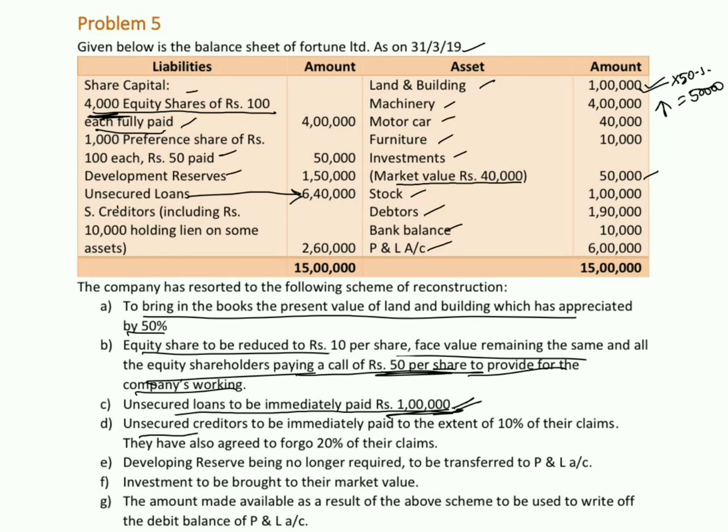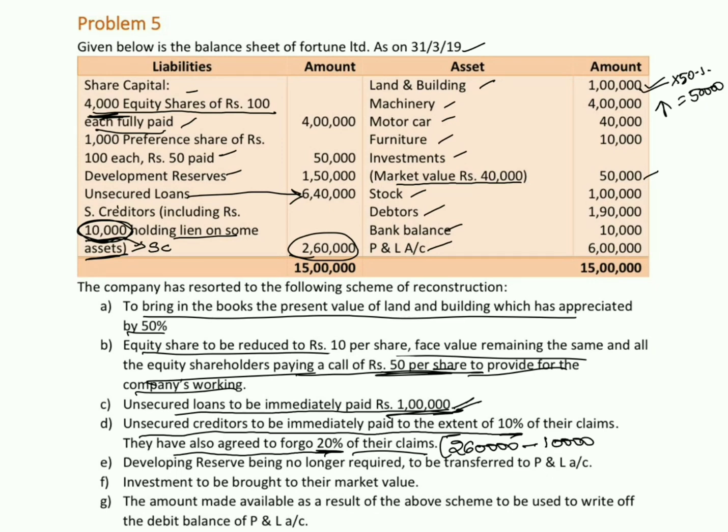Let's look into the next point. Unsecured creditors to be immediately paid to the extent of 10% of their claims, and they have also agreed to forego 20% of their claims. How much creditors do we have? We have 2,60,000 worth of creditors, out of which 10,000 holds a lien on some asset. So this 10,000 worth of creditors is backed up by some asset, so these will be secured creditors. Out of 2,60,000 total creditors, to the extent of 10,000 is secured creditors, and the remaining value of 2,50,000 will be unsecured creditors.